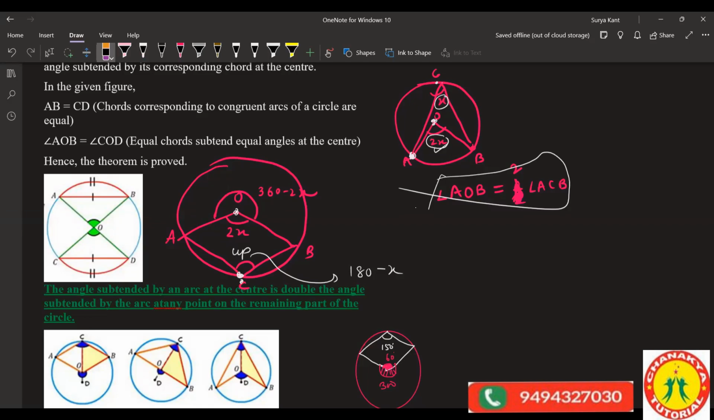Yes. So see, this will be how much? 180 minus x. Okay. I'll give one question right now. Find this angle. Which angle, sir? This one, you should find x. Okay.